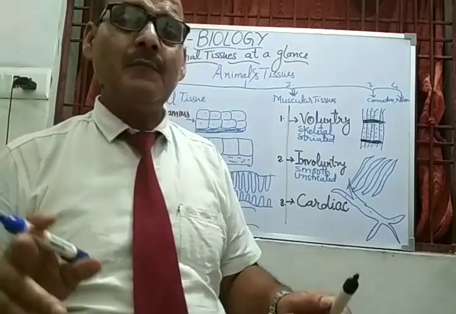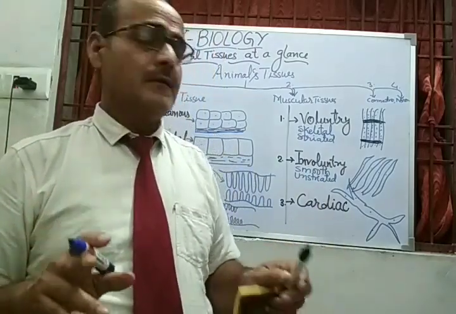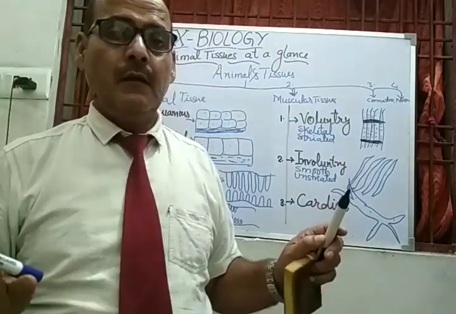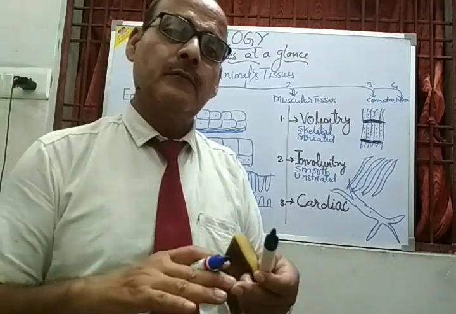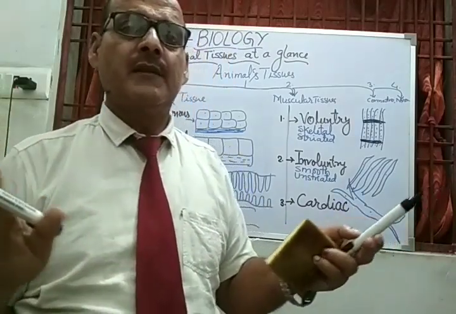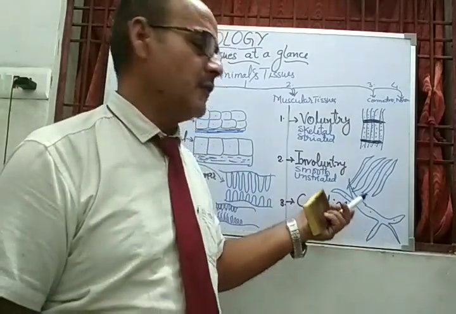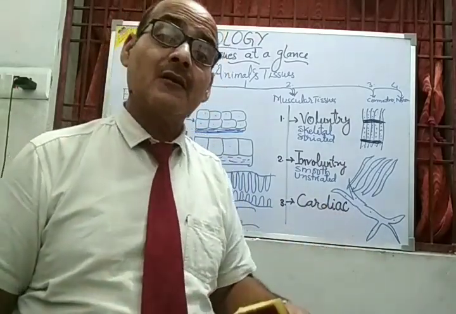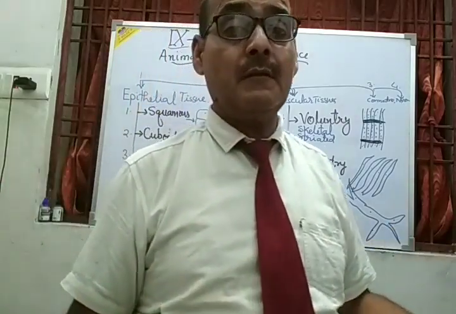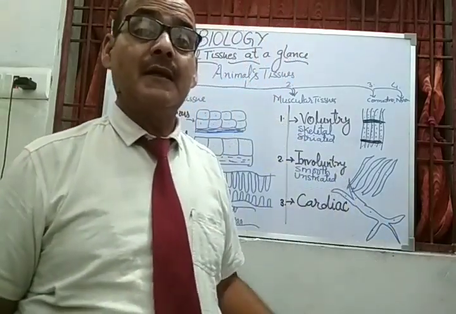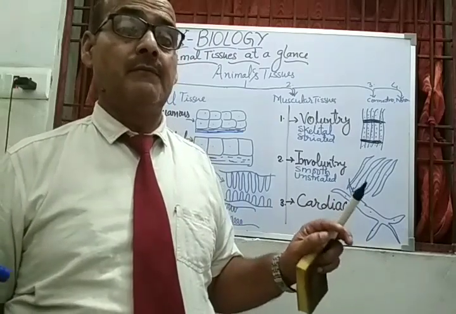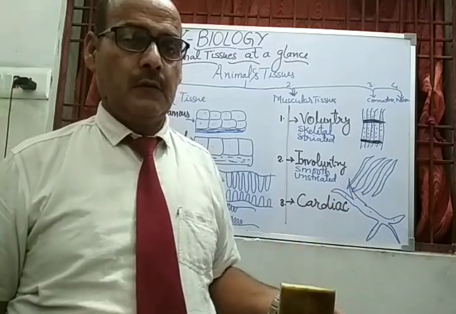They are especially made for the heart because once they get switched on, they will work throughout life. They will not stop. There will be no pause, and they are branched. They are uninucleate. They are controlled by the autonomic system of the human body, meaning they are under the control of the brain, involuntary control.